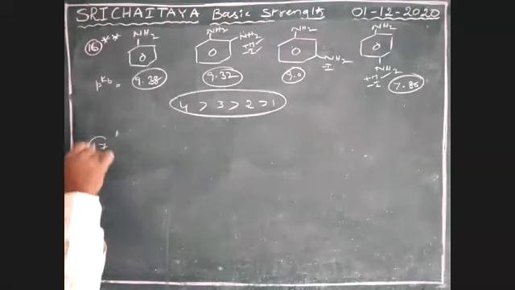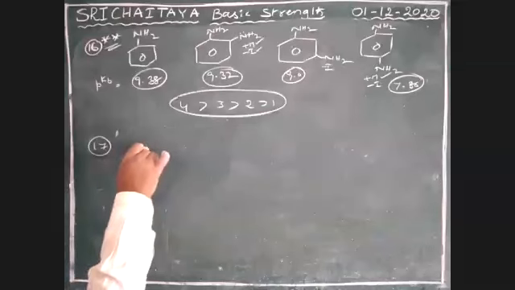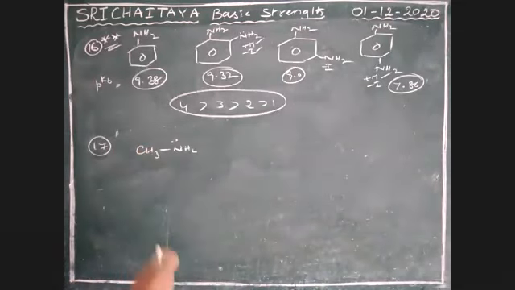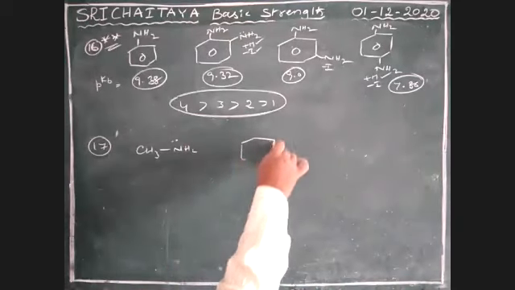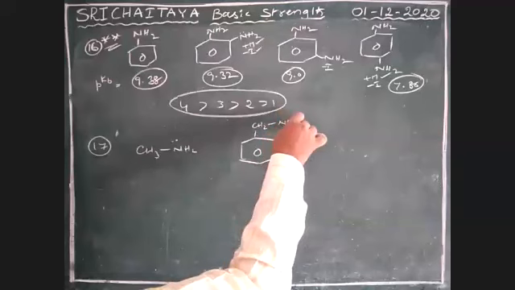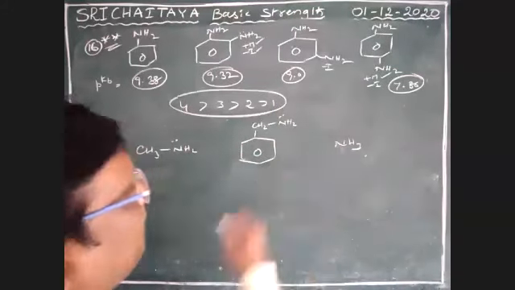Next, the 17th. So those are some exemptions, boys. Others are as usual. Next, CH3NH2, a primary amine. Next, CH2NH2, here NH3. Tell me, boys.